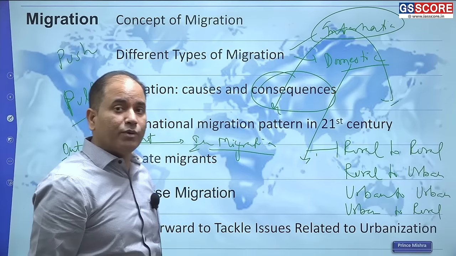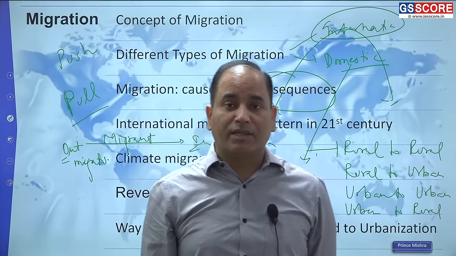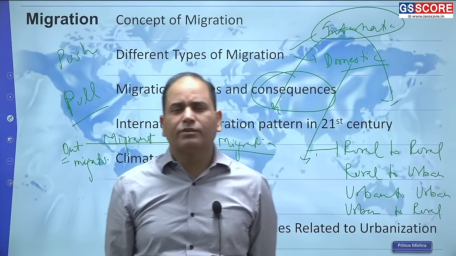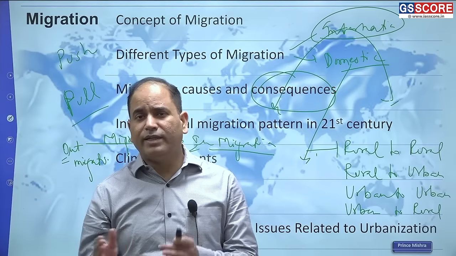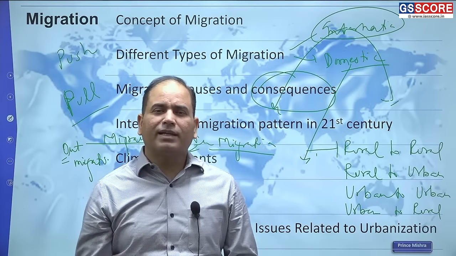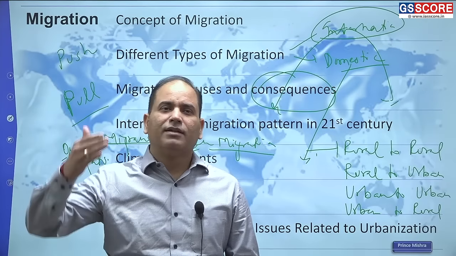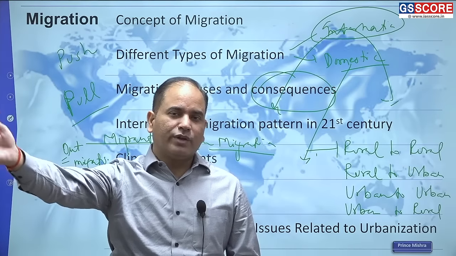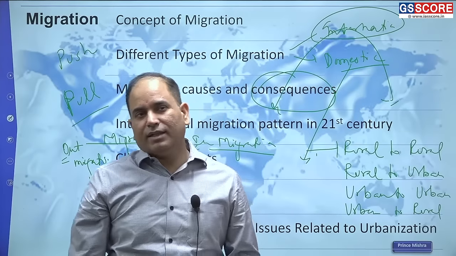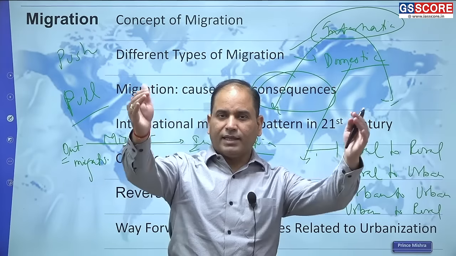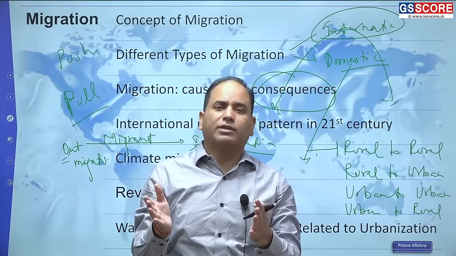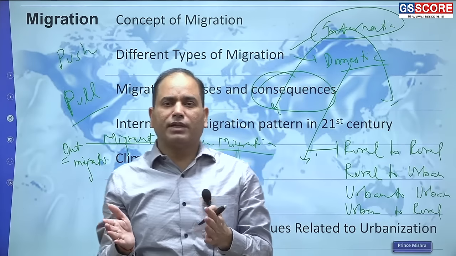Then we have one new variety of migration emerging, that is climate migrants. Climate migrants were already very popular, but in the backdrop of COVID-19, we have a new variety of migration, and this migration is the resultant of the pandemic. Even because of this pandemic, people will move from one part to the other. There will be a popular perception: let's say if in one country there has been a large number of deaths, people will avoid those countries.